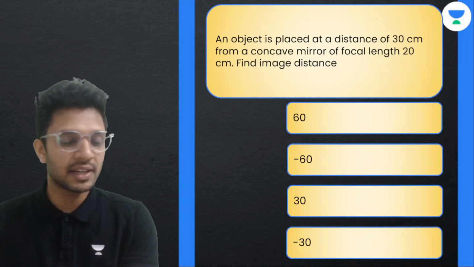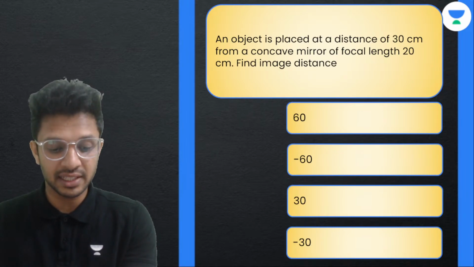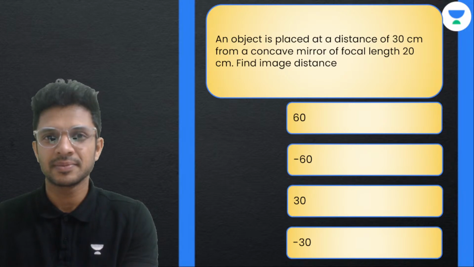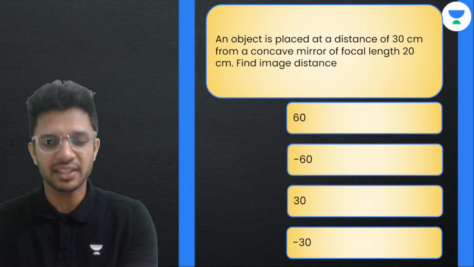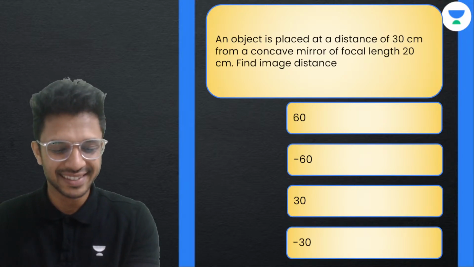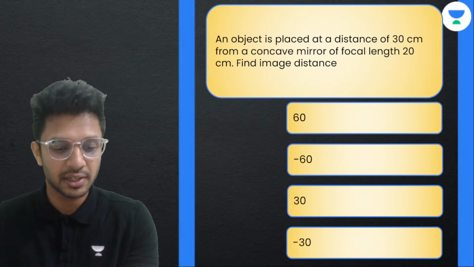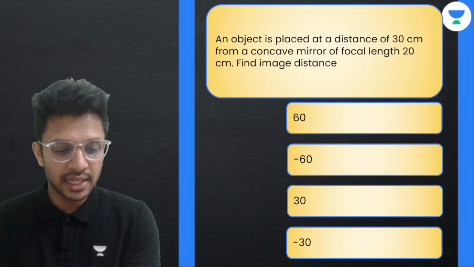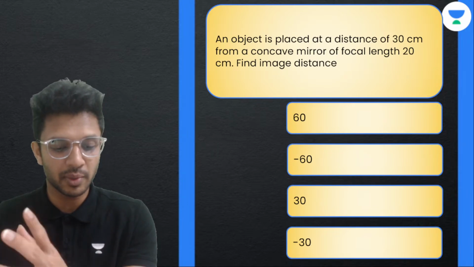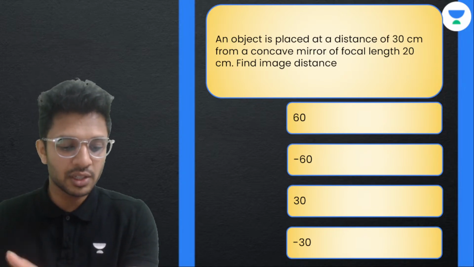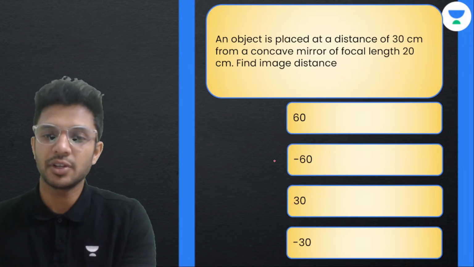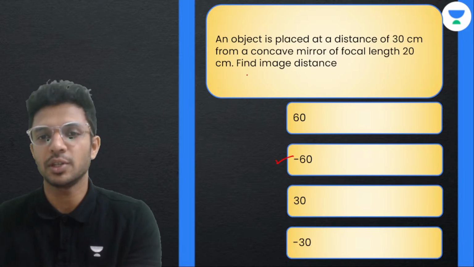Zoya gave me the answer as option B, which is minus 60. What about others? Don't you all want to give the answers? Go for it quickly. Jia is also going for option B. Mithilesh with B. Aditya with B. So everyone is going for option B. Let me confirm. Yes, the correct answer is option B only.